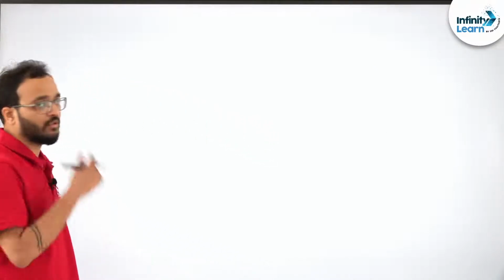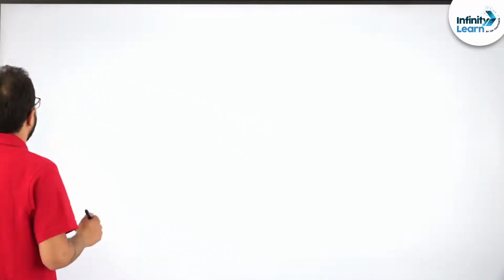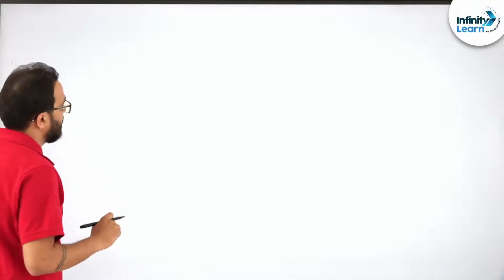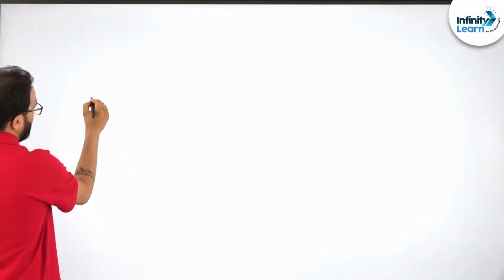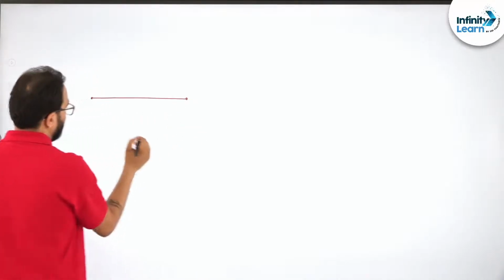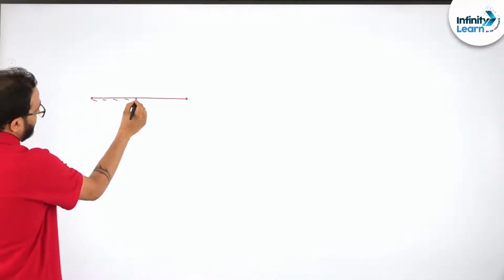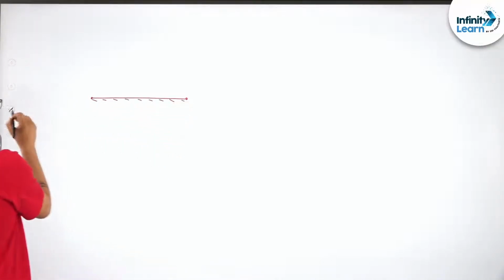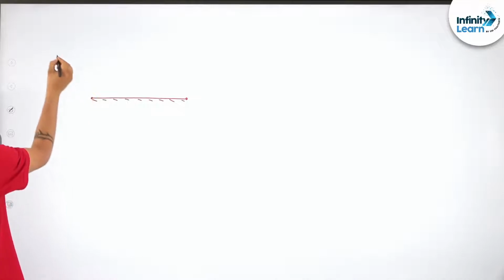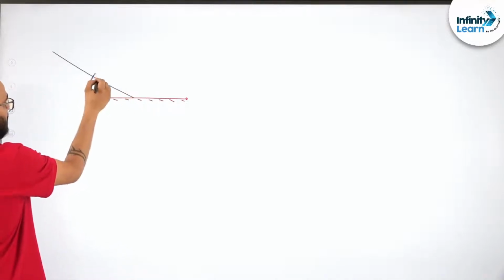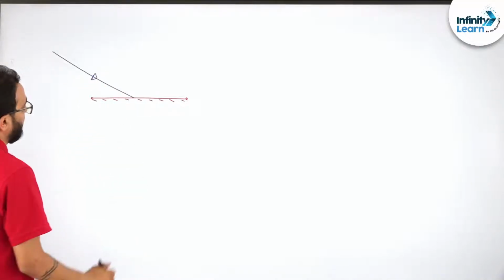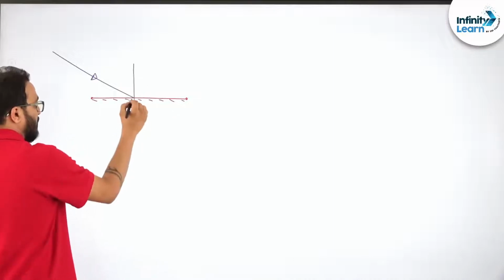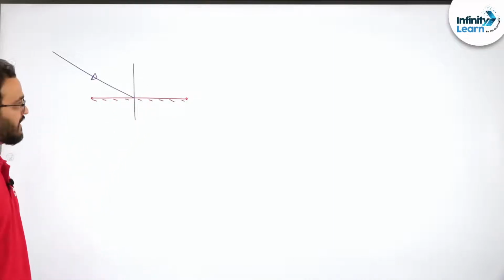Okay, let's do a simple concept. Let's understand this. See, this is a plane mirror, and let's say this is a ray coming here. Now this is the normal, right? Very simple question I am taking.